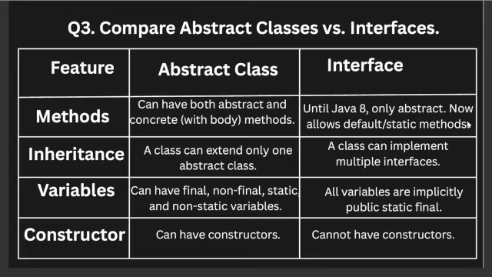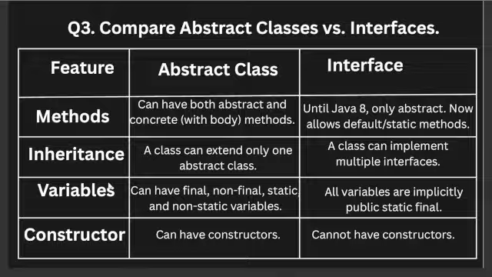The next question will be the comparison between abstract classes versus interfaces. So let's understand. On the basis of these features we will differentiate them. On the basis of methods, an abstract class can have both abstract and concrete methods with a body, whereas in an interface until Java 8 only abstract methods were allowed, but now it also allows default and static methods.